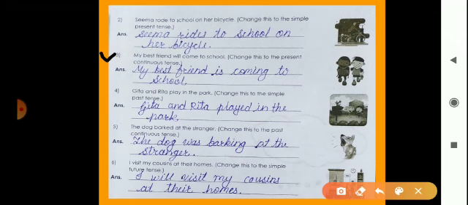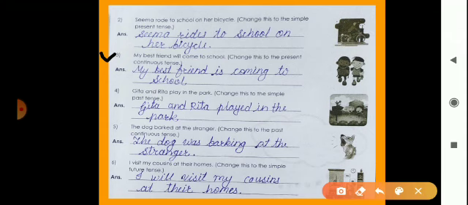As per the formula, what is the formula? Subject plus am, is, are plus ing form of verb and then plus object.